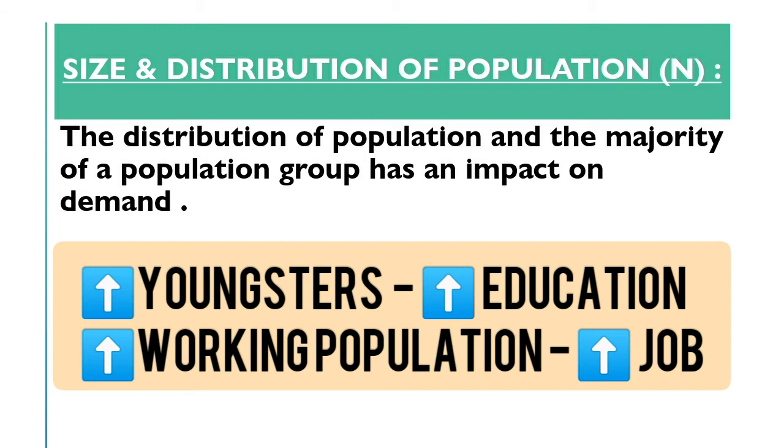And if there are a majority of people in a region who want jobs, who are looking for a better job, then the demand for jobs in that particular region is going to increase. This is how the size and distribution of the population affect demand.